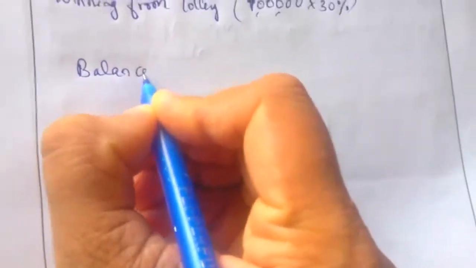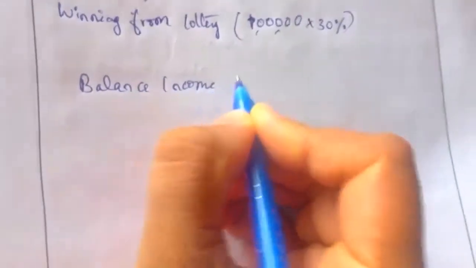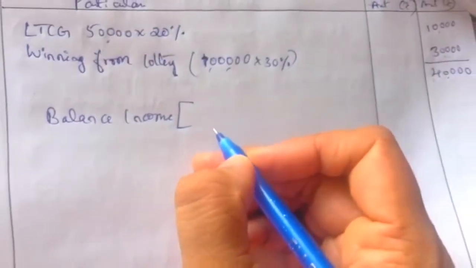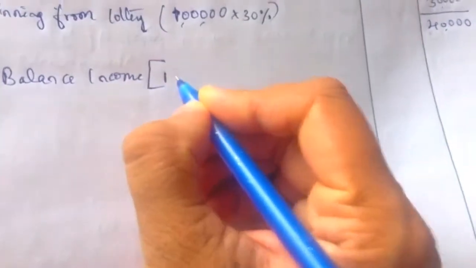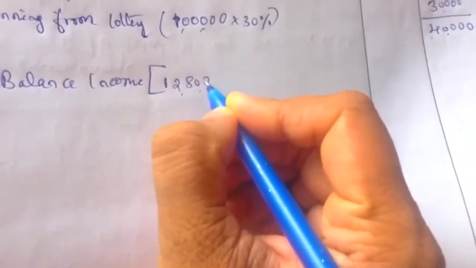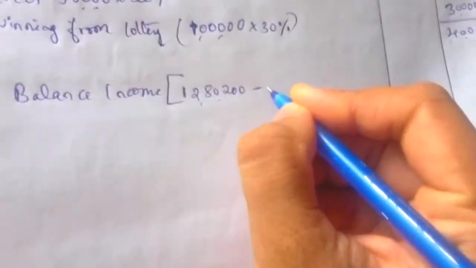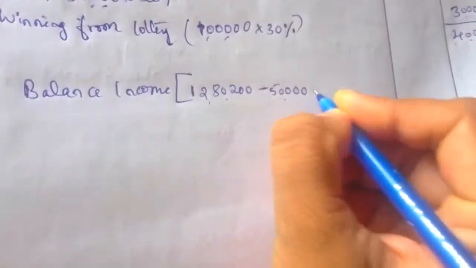Now we'll find the balance income. How to compute the balance income? That is total income minus long-term capital gain minus winnings from lottery. The total income given in the question is 12,80,200, minus the income already taxed, 50,000 and 1 lakh.